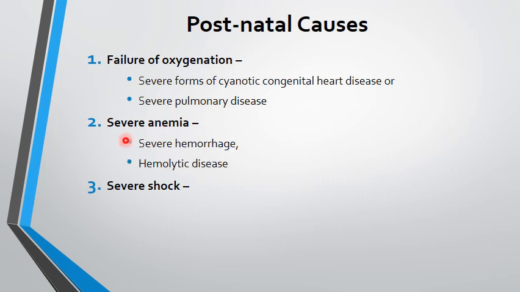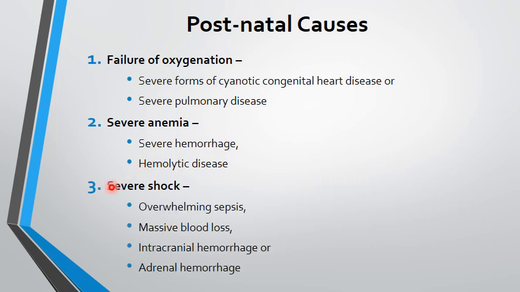Severe anemia, again because of severe hemorrhage or hemolytic disease, where there is not enough hemoglobin to carry the oxygen and there is not enough blood to carry on with the supply to the vital organs, leads to hypoxic ischemic encephalopathy. Same would occur with severe shock where the blood supply to the organs is not met: overwhelming sepsis, massive blood loss, intracranial hemorrhage, or even adrenal hemorrhage.